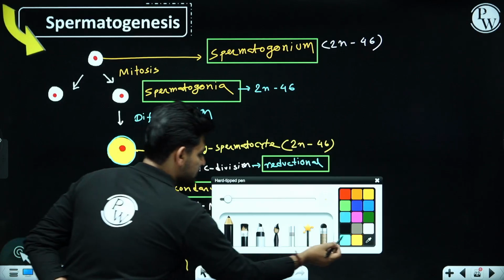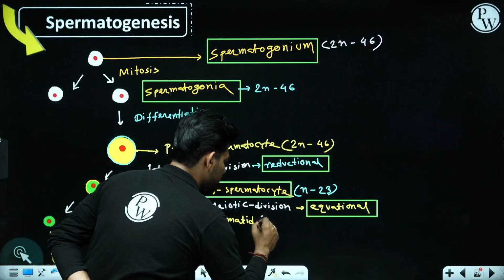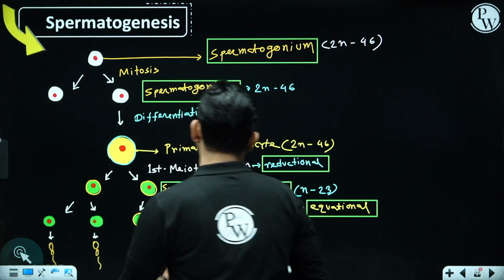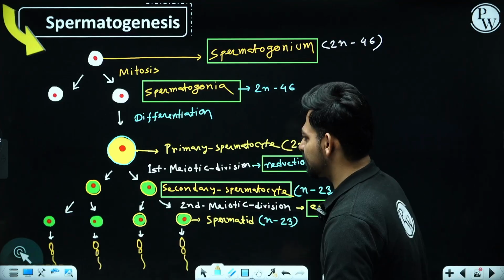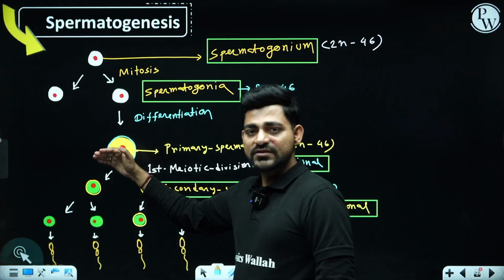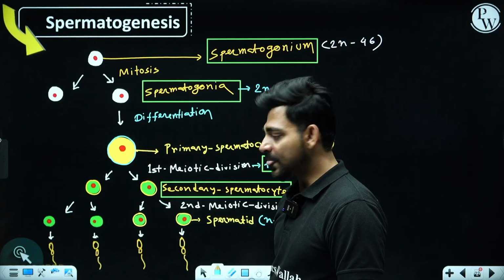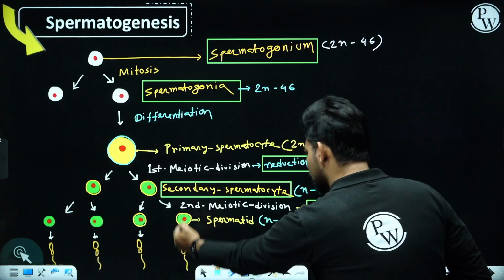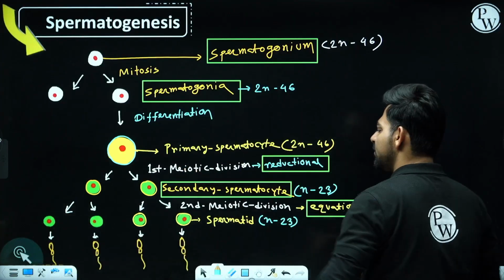Now because they are resultant cells of a second meiotic division, there will be no change in their chromosome number. So spermatids also possess 23 chromosomes inside them. So from one primary spermatocyte, we will be getting two secondary spermatocytes, and each of the two secondary spermatocytes will undergo second meiotic division to form four spermatids.